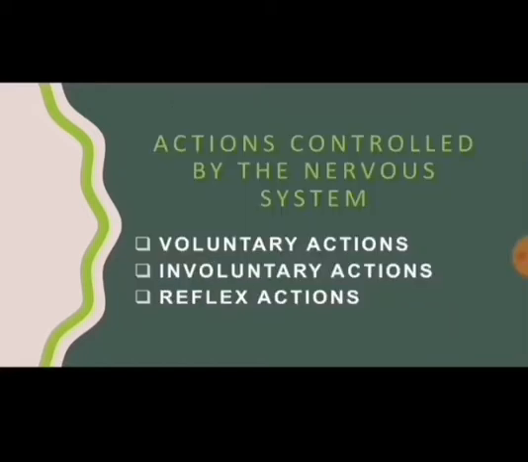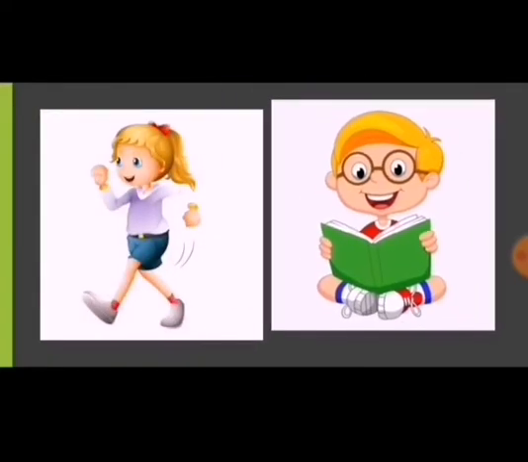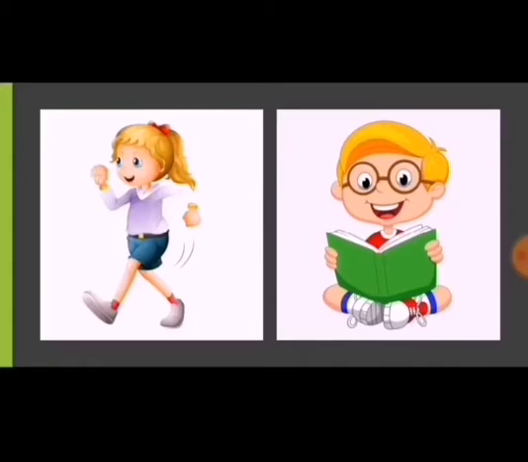Actions controlled by the nervous system are of three types: voluntary actions, involuntary actions, and reflex actions. Voluntary actions: the body actions performed under conscious control, that is, which are done after thinking over them, are called voluntary actions. Cerebrum is involved to perform them. Examples are walking and reading a book.